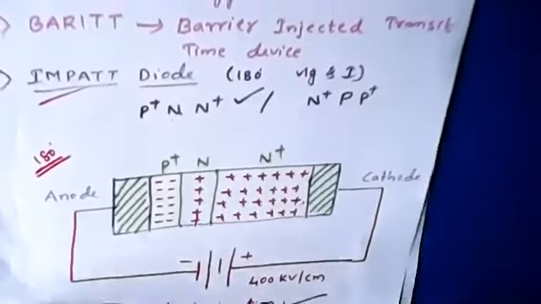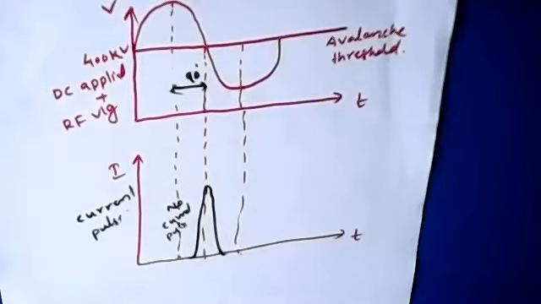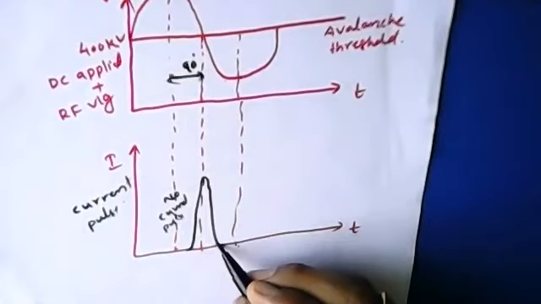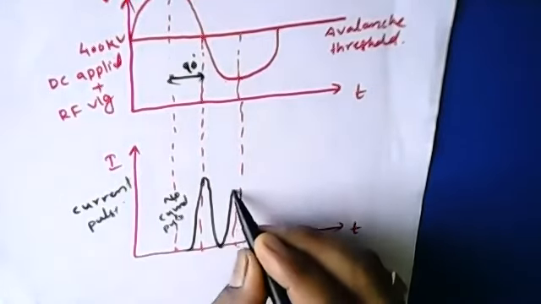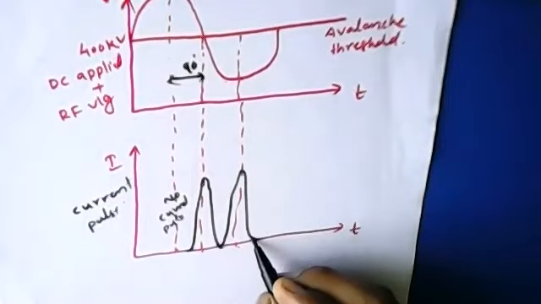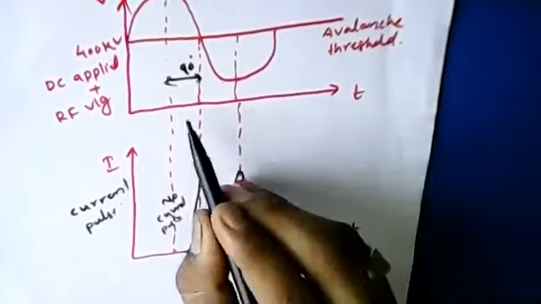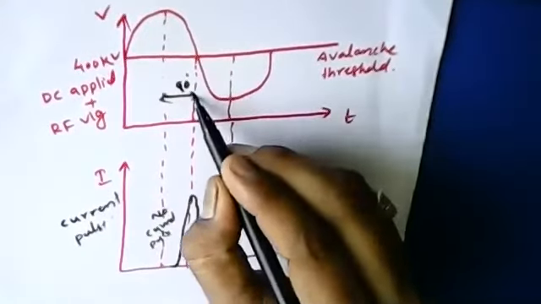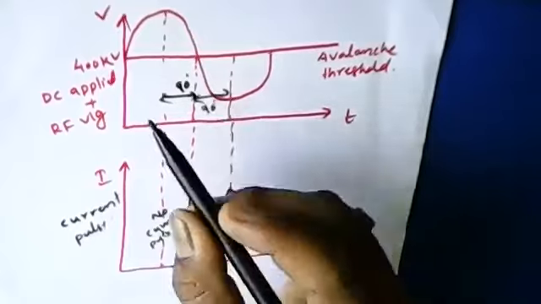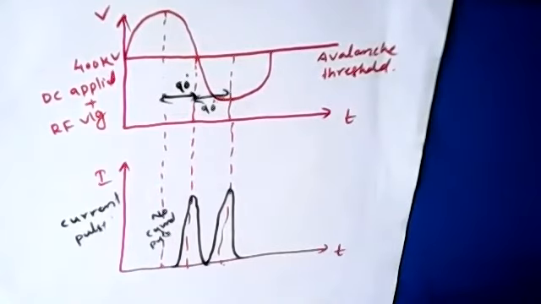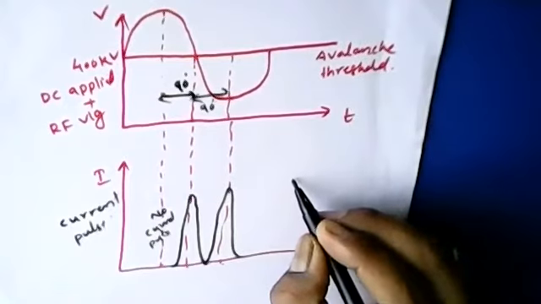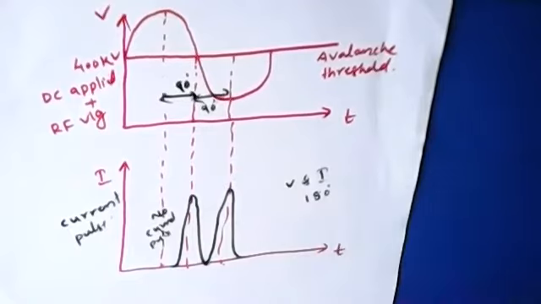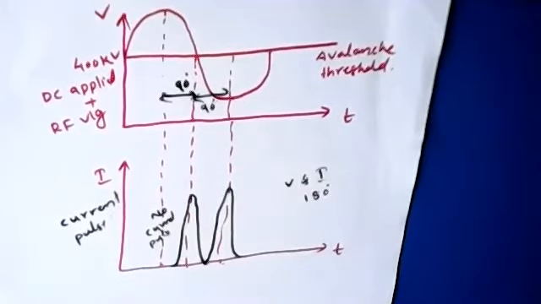So it has been aligned in such a way that the current pulse, as it is moving over here, is not staying there for a longer time, it is moving from anode to cathode. So the width of the N plus region and the power supply are chosen in such a way that it exhibits a further 90 degrees phase shift between the voltage and current. Then that fulfills the phase delay between the voltage and current by 180 degrees phase shift. So that's what is being achieved.